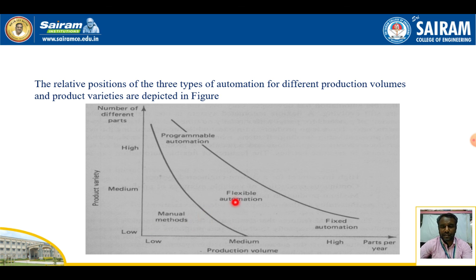Compared to the manual method, in the automation system more goods are manufactured. In the fixed one, product volume is more and product variety is less, and in the programmable one, product volume is less and product variety is more. Compared to the manual process, the manufacturing output is higher, and the accuracy is also higher in the automation system compared to the manual methods.